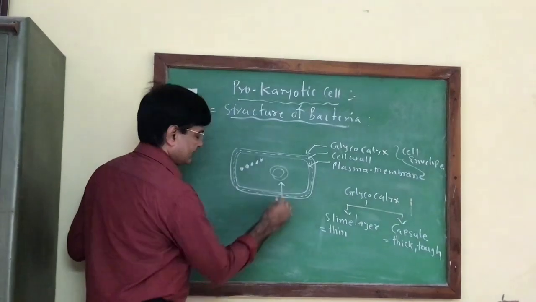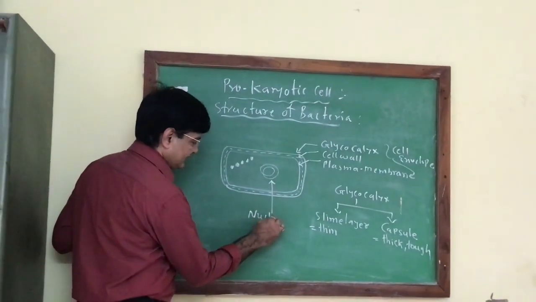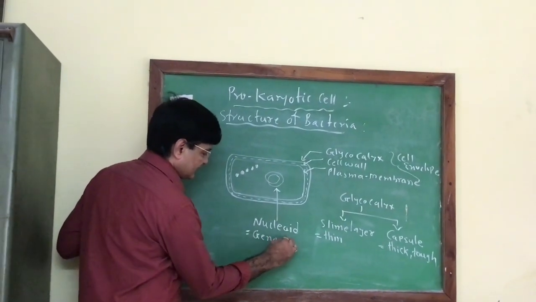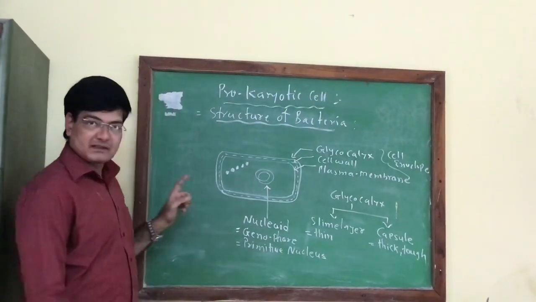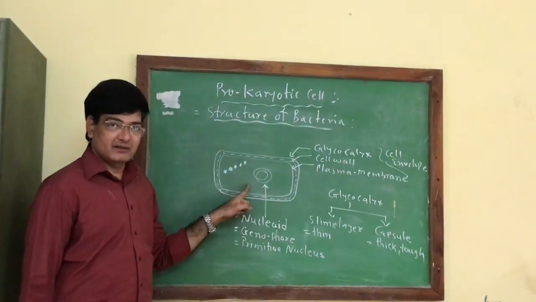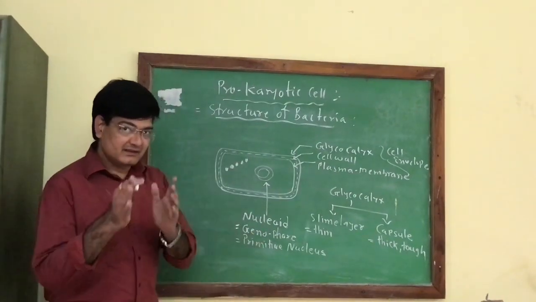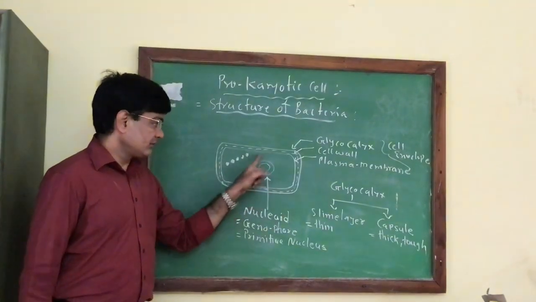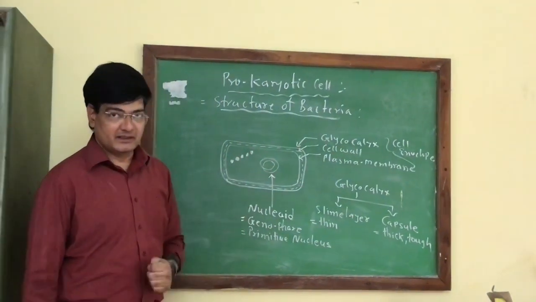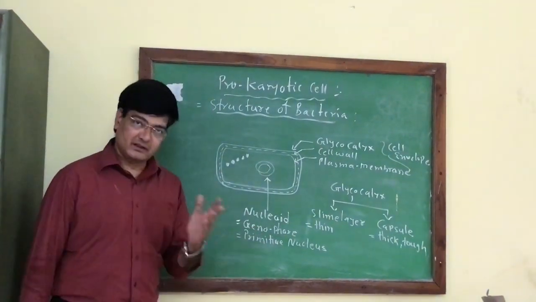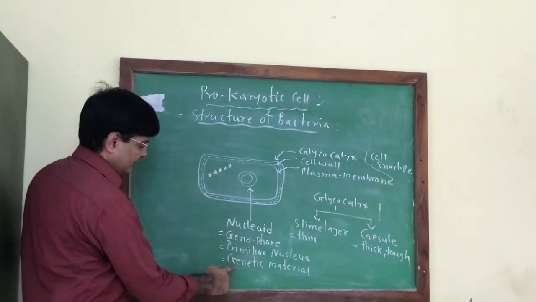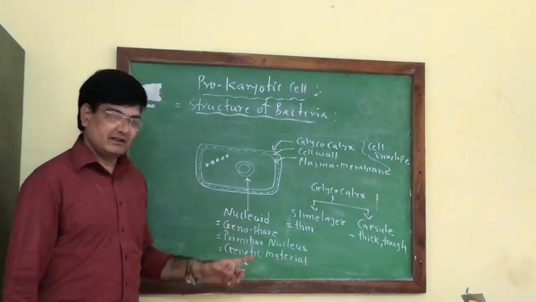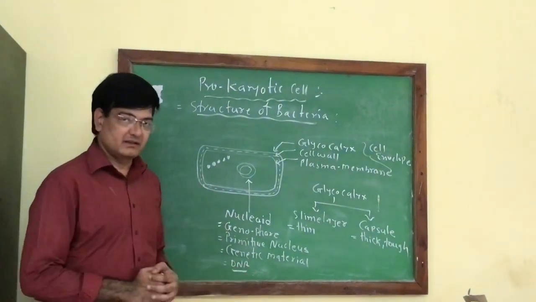In the bacteria, the genetic material is present, and this region is called the nucleoid, also called the genophore or primitive nucleus. It is a double-stranded circular DNA found in the bacterial cell. It is itself the primitive nucleus, as there is no nuclear membrane surrounding this genetic material. It is also called the bacterial chromosome. The nucleoid is the region where genetic material or bacterial DNA is present. Along with the DNA, some other organic compounds are also present.